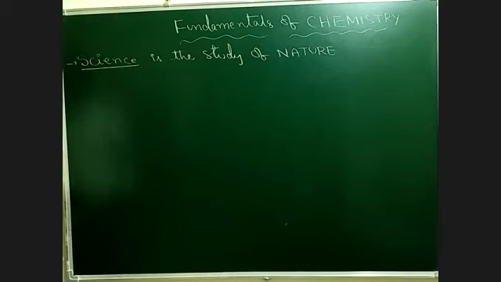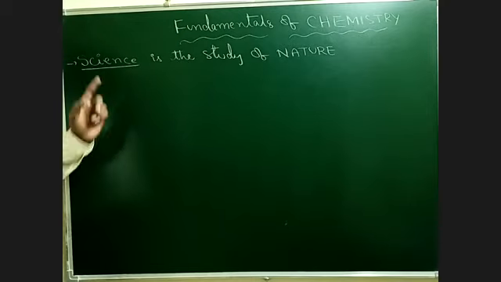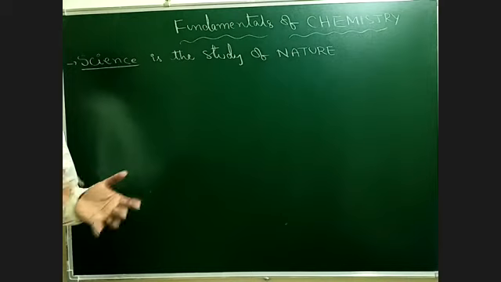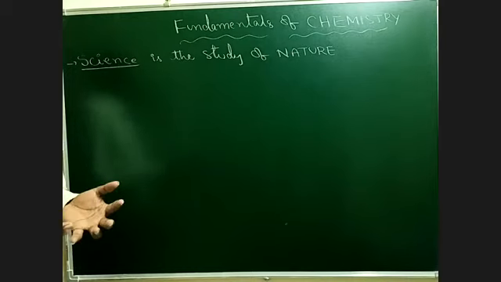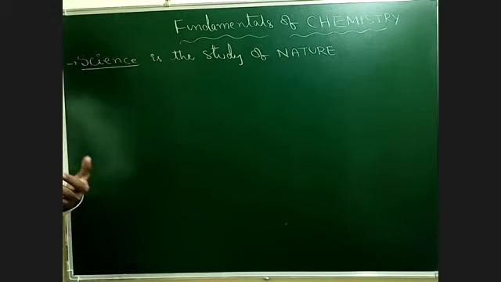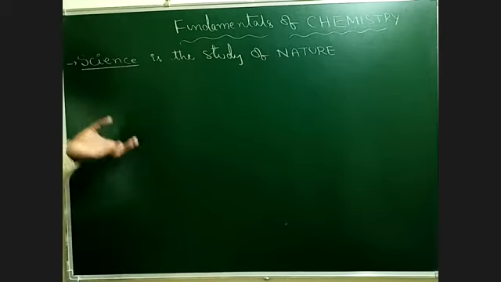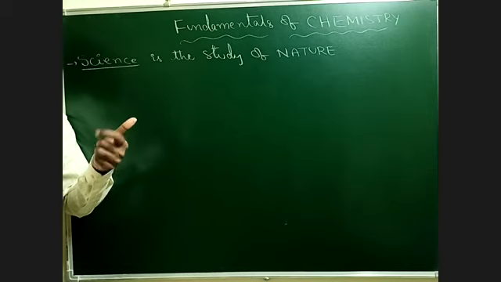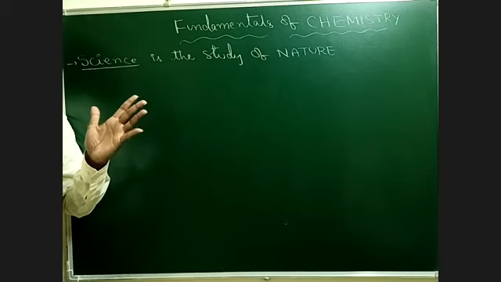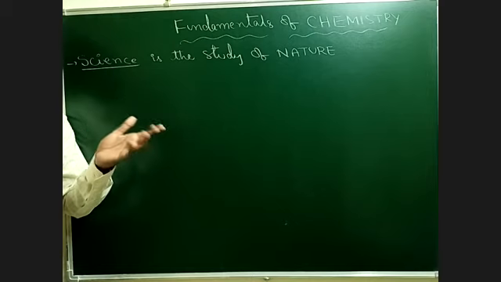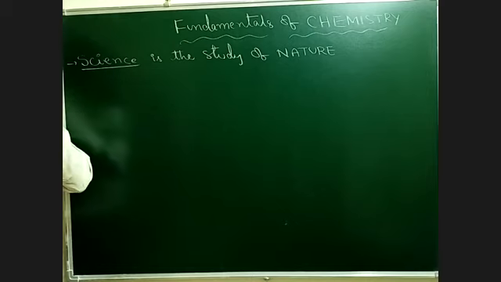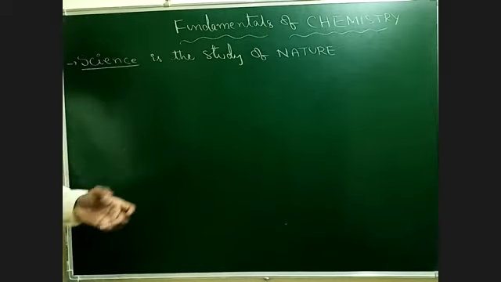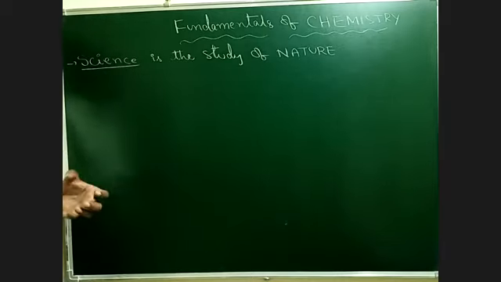Next, in science there are many branches, just to understand easily, like physical science, chemical science, mathematical science, biological science, then earth sciences, geological sciences, etc. In those sciences, chemical science is one of the important branches of science.